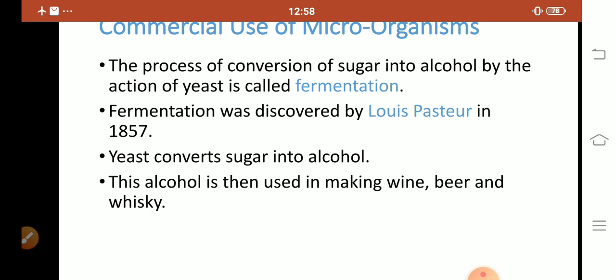A quick revision: the process of conversion of sugar into alcohol by the action of yeast is called fermentation. Who discovered the fermentation? Our answer is Louis Pasteur, and when? In 1857. So, yeast converts sugar into alcohol, and this alcohol is then used in making wine, beer and whiskey.